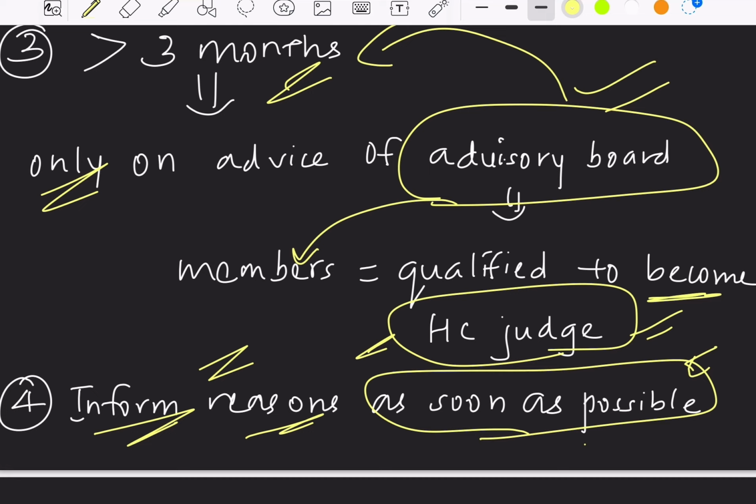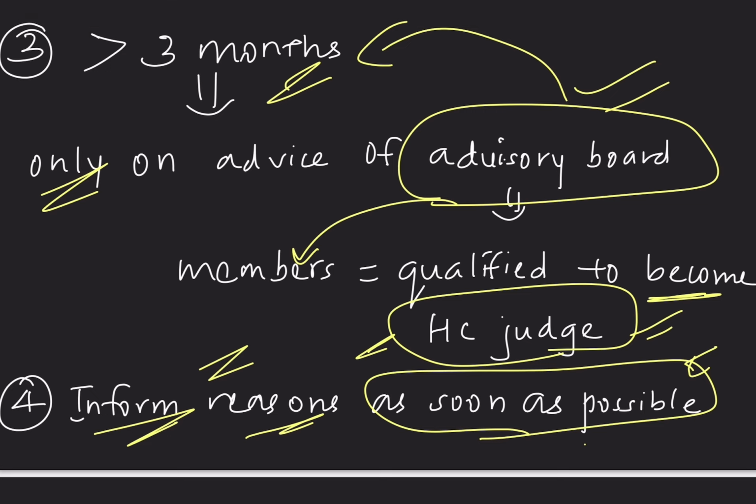Now we have completed the right to freedom, which is from Article 19 to 22. In later video lectures, we shall study fundamental rights in detail and we shall complete Indian polity as well.